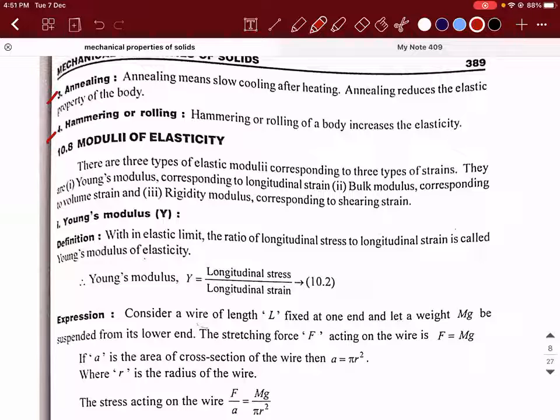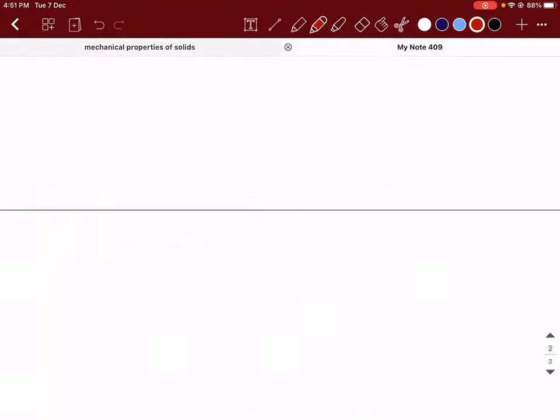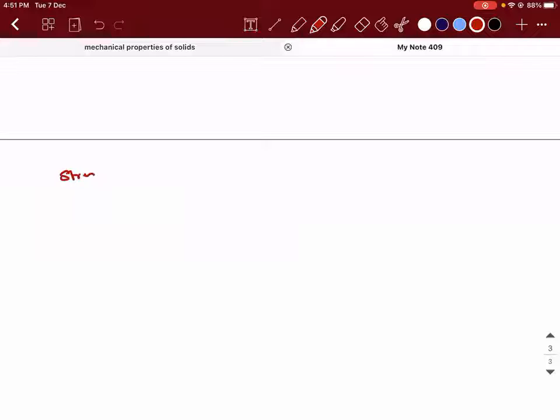So the next concept is moduli of elasticity. Generally, for any word that ends with US, the plural will have a double I. So moduli of elasticity means the three types of modulus of elasticity that we are going to discuss. If you observe, there is a pattern in this chapter: stress, strain, and modulus of elasticity.